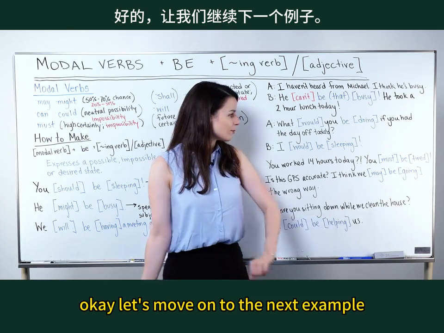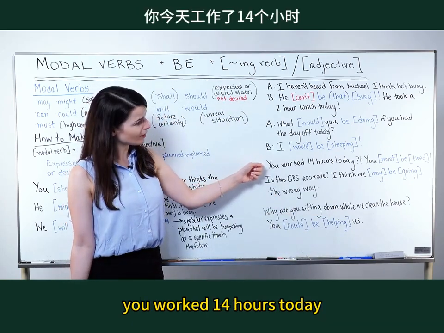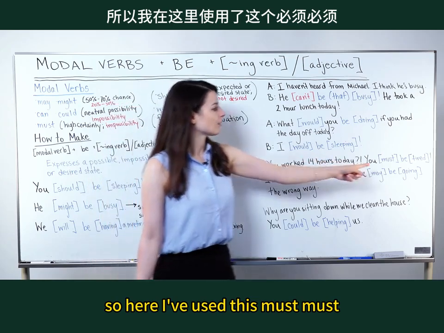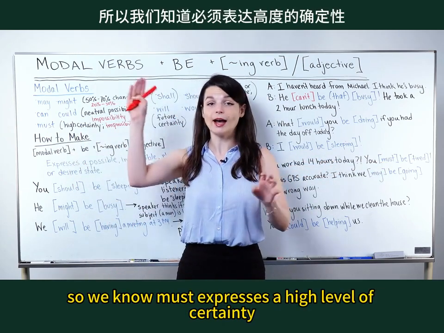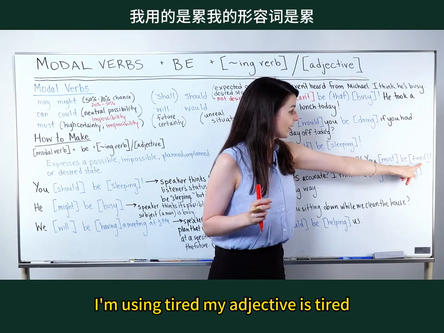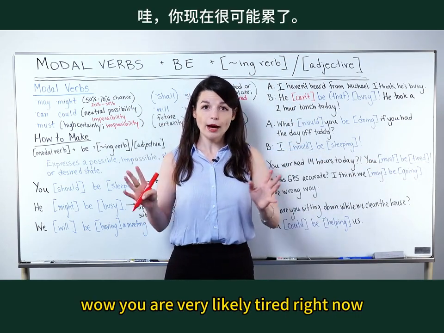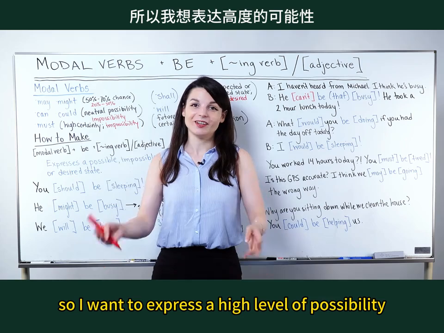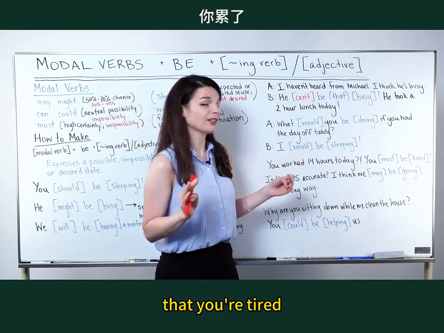Okay, let's move on to the next example. You worked 14 hours today? You must be tired. So here, I've used this must. So we know must expresses a high level of certainty. I'm using tired, my adjective is tired. So the speaker is guessing, wow, you are very likely tired right now. So I want to express a high level of possibility that you're tired.